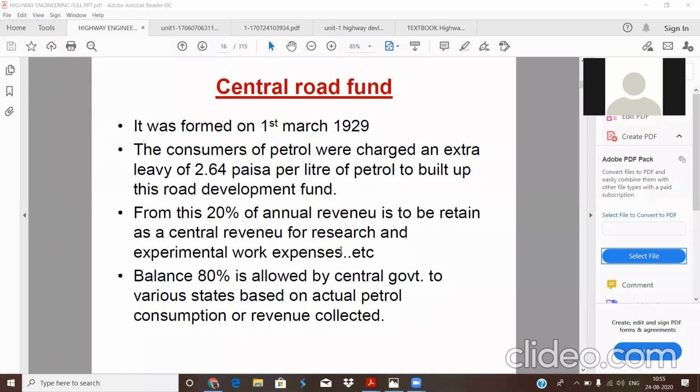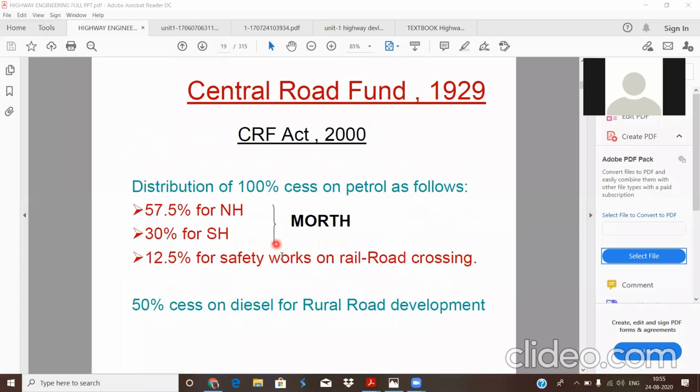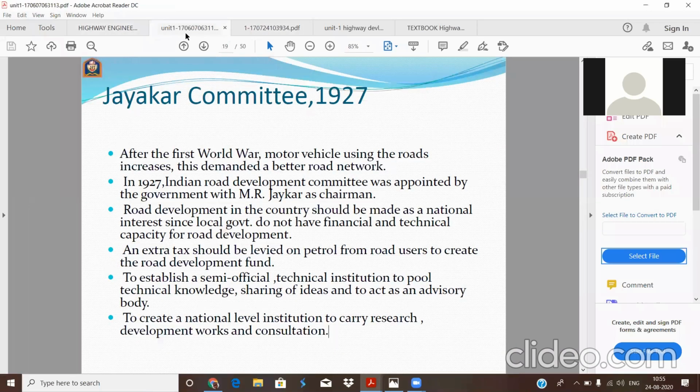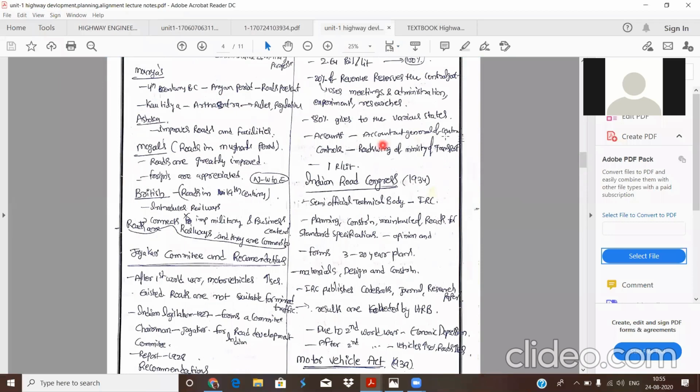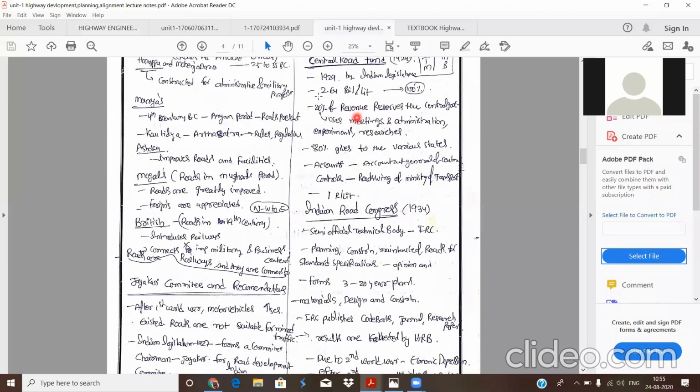Okay, so next one. The Central Road Fund accounts are monitored by the Accountant General of the Central Government, and the Central Road Fund is controlled by the road wing of the Ministry of Transport. In olden days, 2.64 paisa per liter was taken on petrol, but at present I think 1 rupee or 2 rupees per liter is taken on petrol.